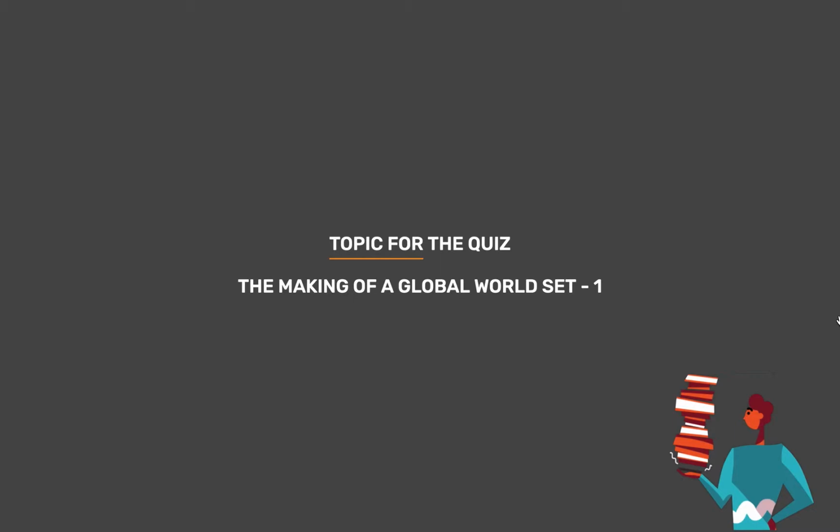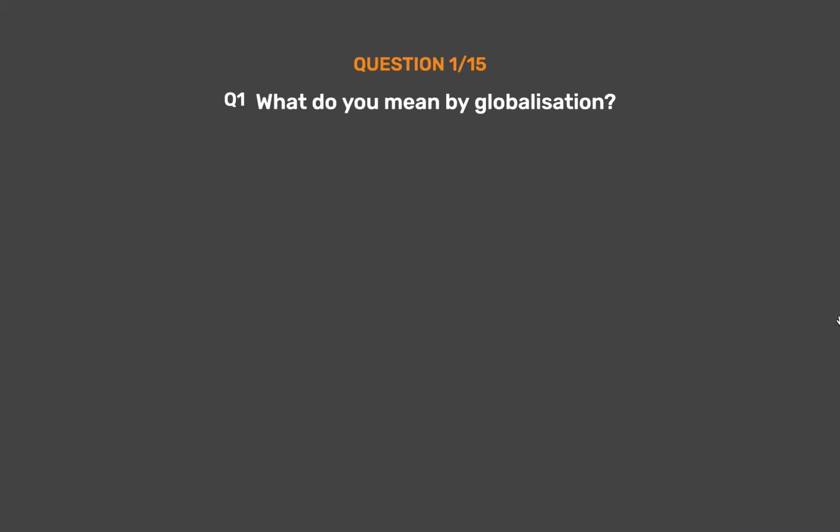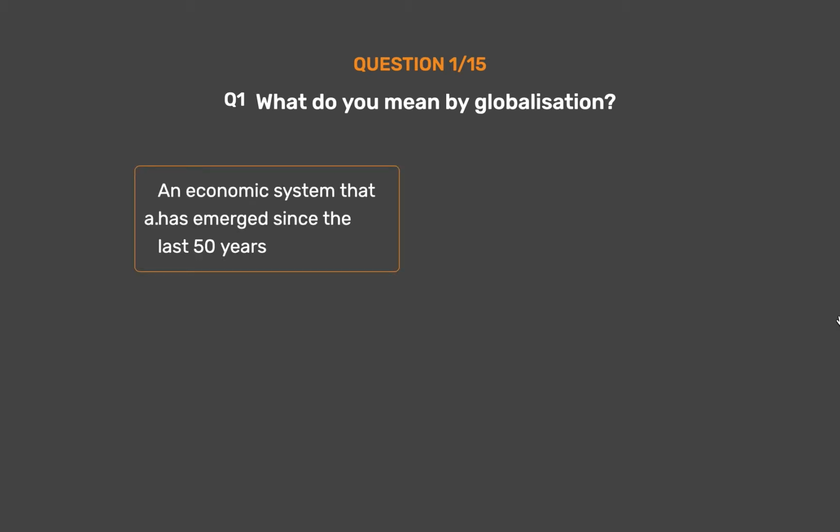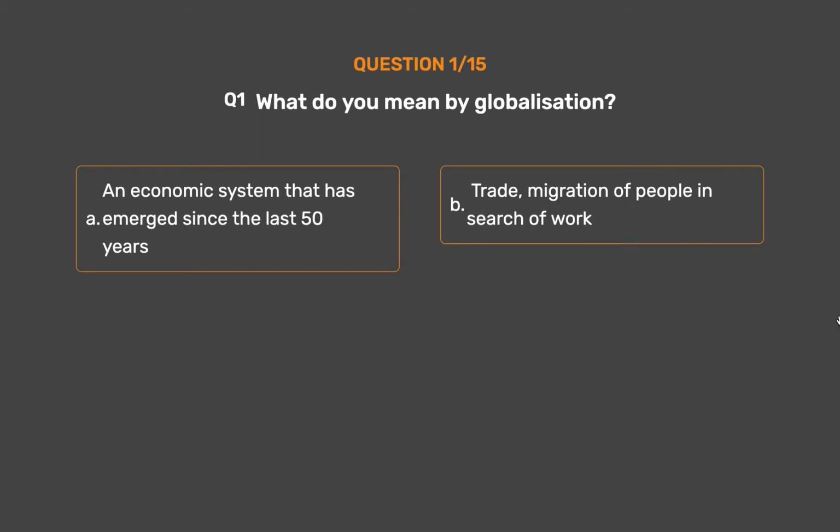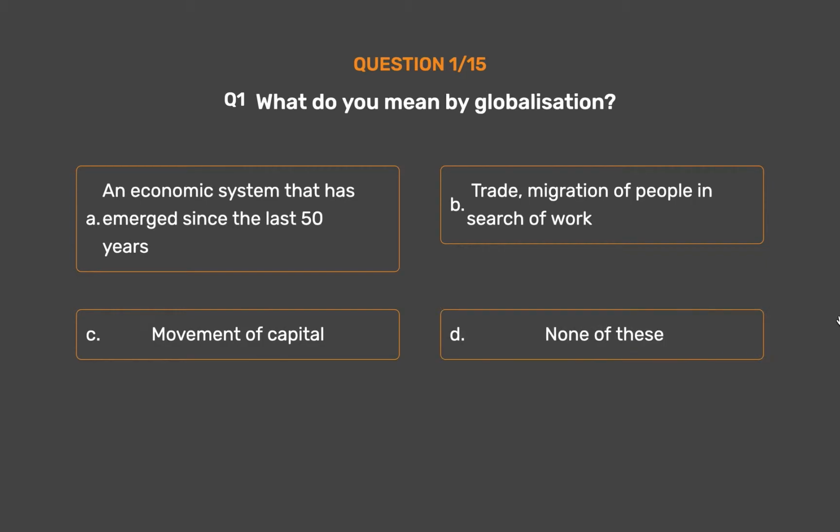Topic for today's quiz is the making of a global world set 1. Question number 1. What do you mean by globalization? Option A. An economic system that has emerged since the last 50 years. Option B. Trade, migration of people in search of work. Option C. Movement of capital. Option D. None of these.